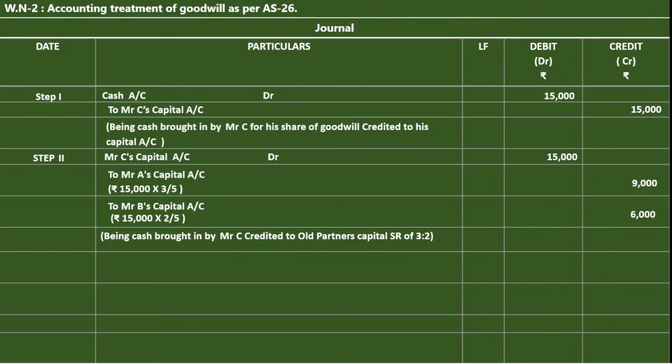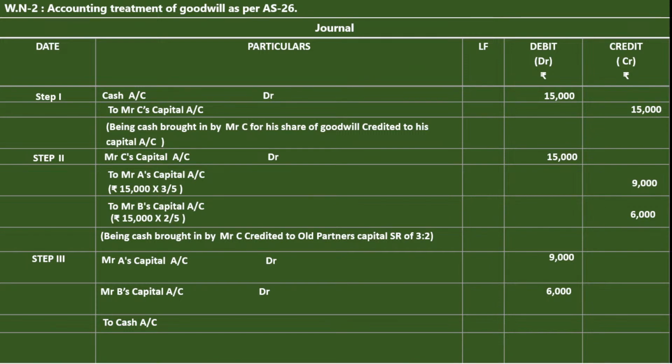The third step is required only when the goodwill amount is withdrawn by the old sacrificing partners, whether half of the goodwill or the full goodwill amount is withdrawn. In this case, the full goodwill amount is withdrawn. The entry is the same for half or full goodwill, but the amount will change. Mr. A's capital account debit, personal account debit the receiver. His share of goodwill is 9,000. We take this 9,000, you write here. To Mr. B's capital account, this 6,000 here. To cash or bank account, credit what goes out. Okay.